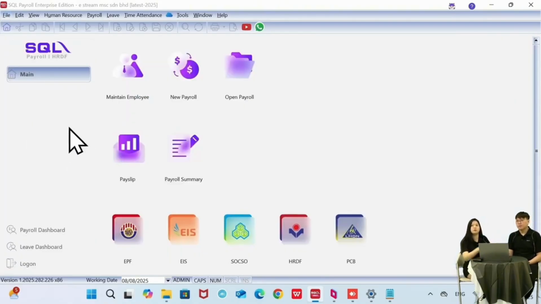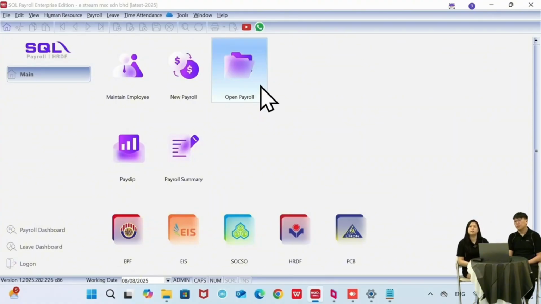Okay, and then the next question. For the leave part, can employees apply via mobile or website? For this one, it is our HRMS mobile app, as we just showed you just now. I think the question was asked before we showed the mobile phone to you. So we can just go to the phone and apply the leave accordingly, and then the manager can do approval from there.